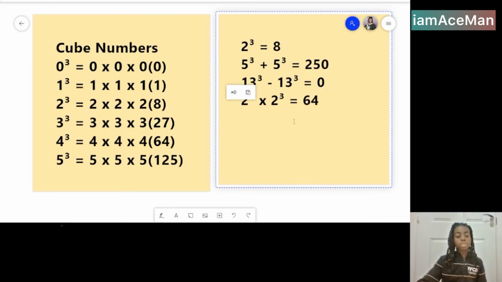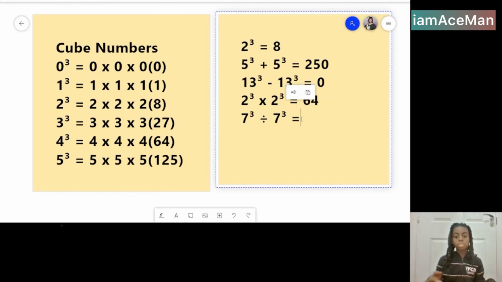And now for the division question, and then that's nearly the end of the video. So let's do a big one, which is going to be easy. 7 cubed divided by 7 cubed.